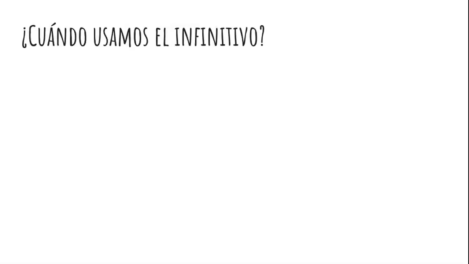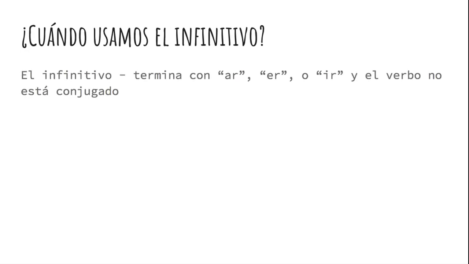So when do we use the infinitive form? So just to review, the infinitive is easily identified by the fact that its original endings of AR, ER, or IR are still intact. The verb is not conjugated and is not being used by any subject. In English, it is typically preceded by the word to. For example, to walk, to talk, to run, to speak.